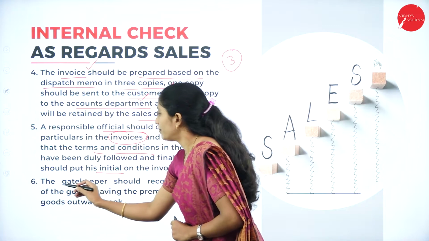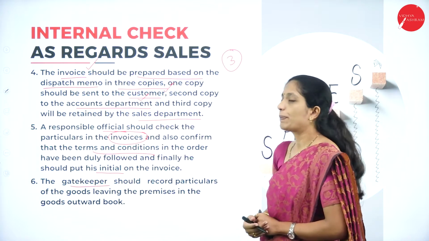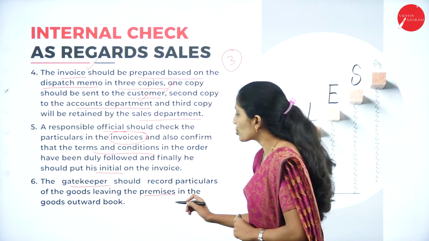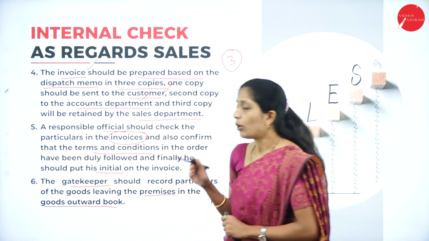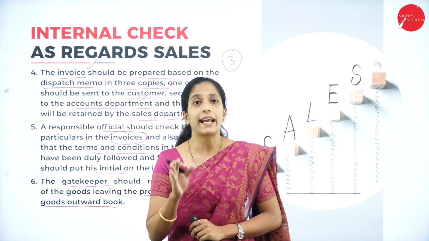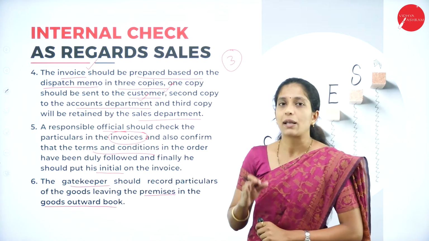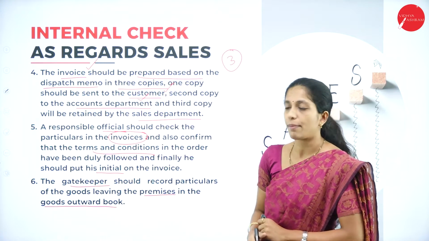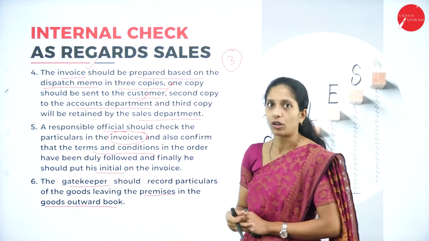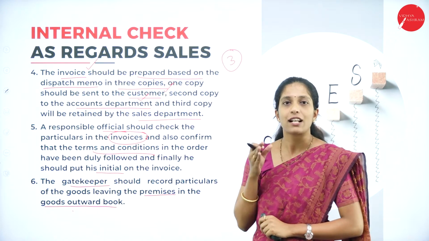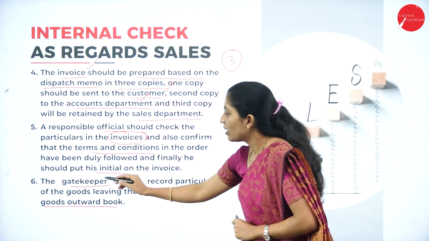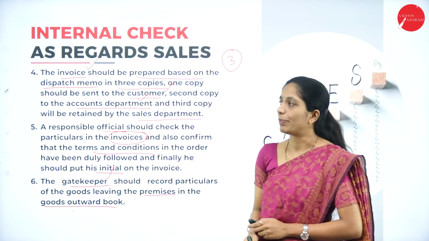The gatekeeper should record particulars of the goods leaving the premises in the goods outward book. Now, here the goods are ready for delivery. Now what will the gatekeeper do? The gatekeeper will check all the details about the goods and he will record them in the goods outward book. So he will record all the details of the goods delivered in the goods outward book. Who will record that? The gatekeeper.